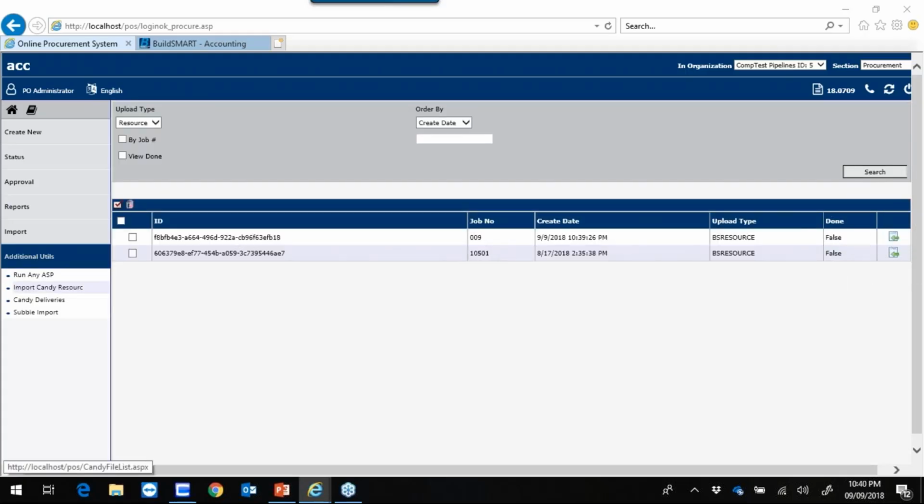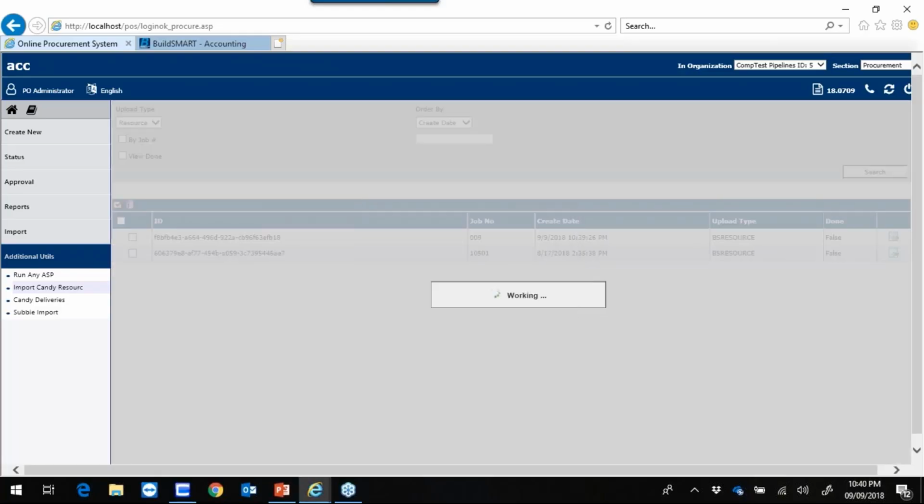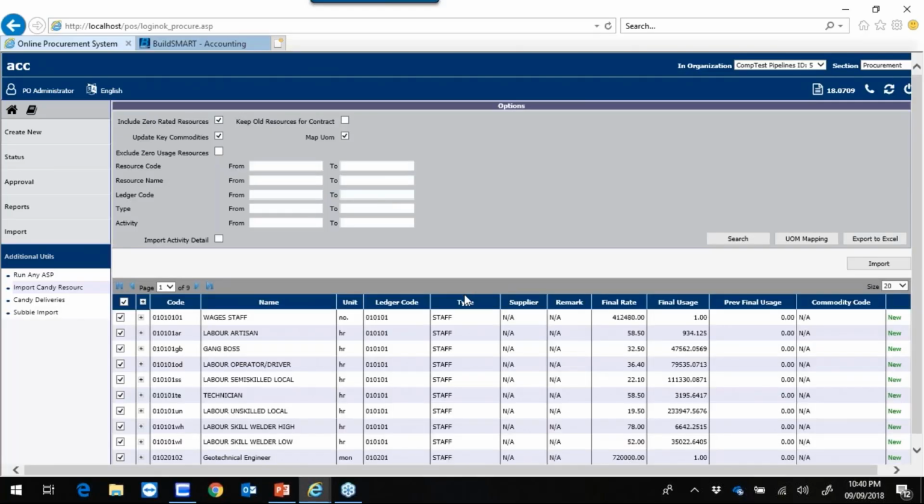I'll click on import. If there was a unit mismatch, this would then prompt you to map the unit mismatch to the units in BuildSmart. All my units have already been defined, so I therefore do not have to do that. If you would require to only import one specific resource, there's an option to filter.